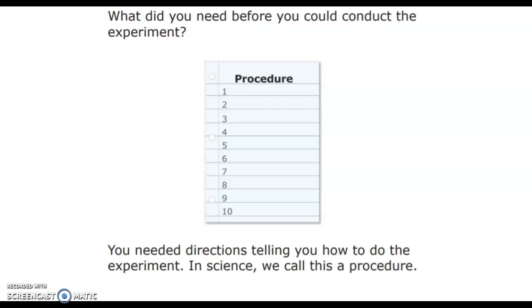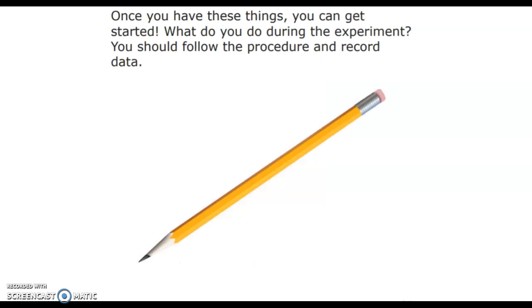In science, we call this a procedure. Once you have these things, you can get started. What do you do during the experiment? You should follow the procedure and record data.